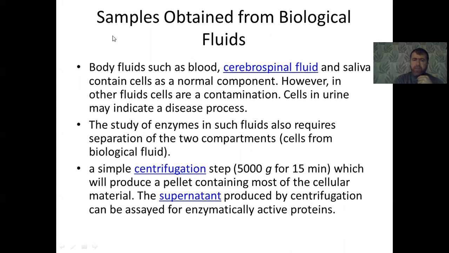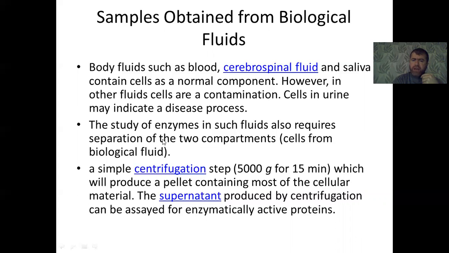There are many samples obtained from biological fluids. Samples obtained from body fluids such as blood, cerebrospinal fluid, and saliva normally contain cells. However, in other fluids, cells are a contamination. Cells in the urine may indicate a disease process. Normally there is no cell in urine, but if cells are found in urine, it means this person has a disease.